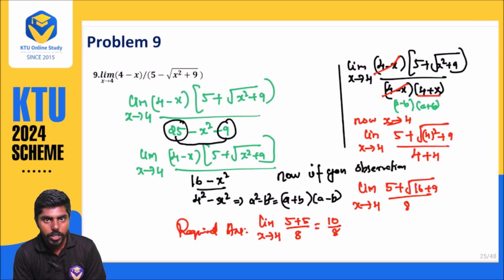You can identify that it becomes 16 minus x square. 16 minus x square is nothing but (4 minus x)(4 plus x). That is the a square minus b square formula. The rest of the things you can solve according to the procedure.